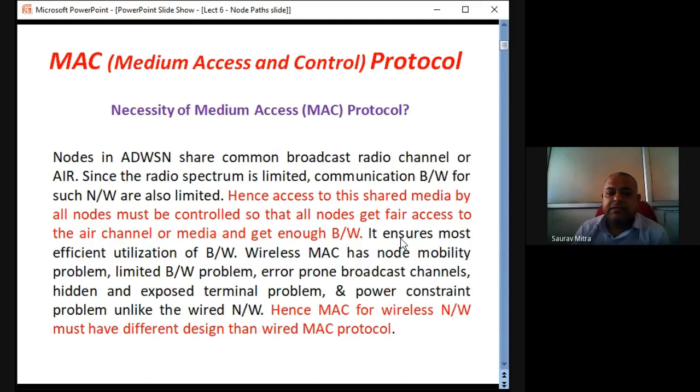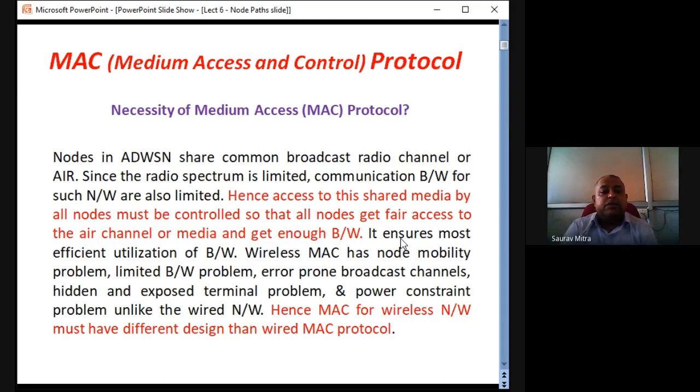of the air channel. That means it is very much necessary that there should be a rule with how much data rate, with how much accessibility all the nodes can fetch information or put information on the air media or channel. So MAC actually ensures that. So MAC ensures a few things, that is most efficient utilization of bandwidth.